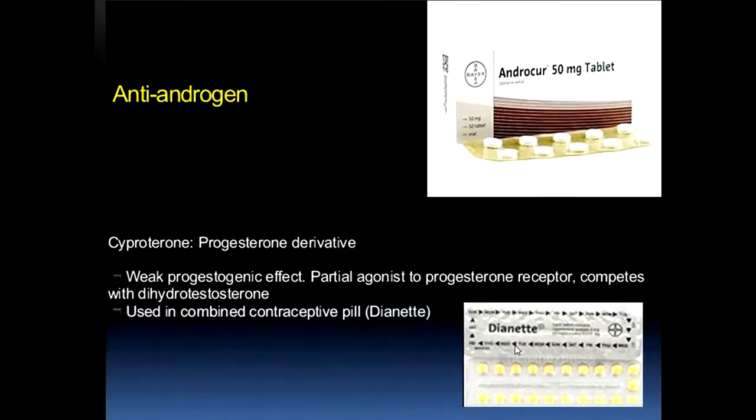Another type of anti-androgen is cyproterone, which is a progesterone derivative. It has a weak progestogenic effect and is a partial agonist at the progesterone receptor and competes with dihydrotestosterone. It is used in combined contraceptive pills called Dianette, and it is used for the treatment of severe acne and hirsutism.